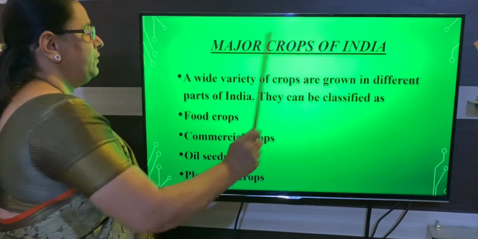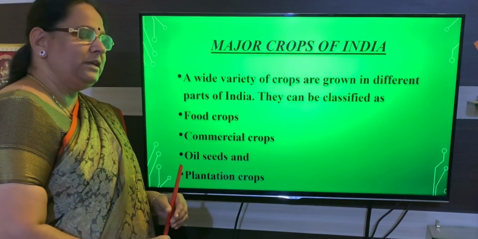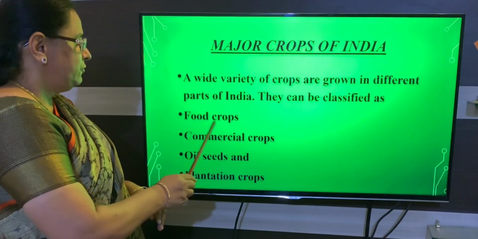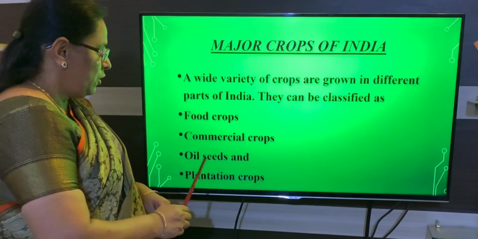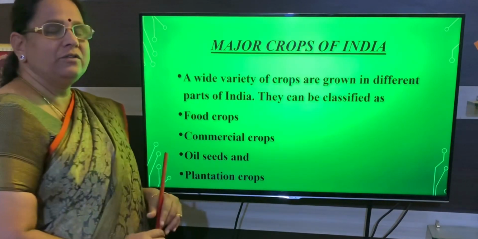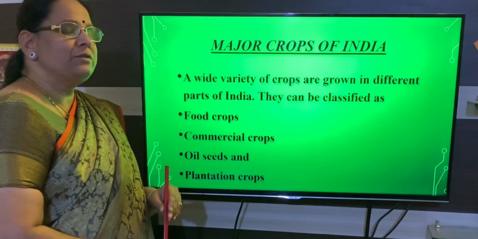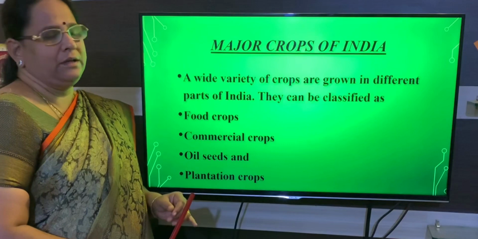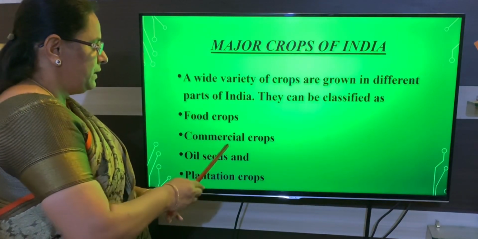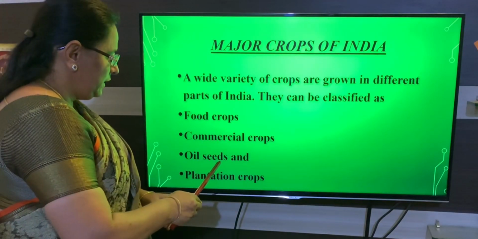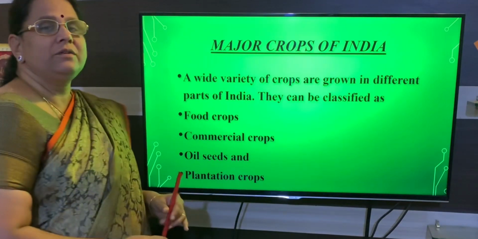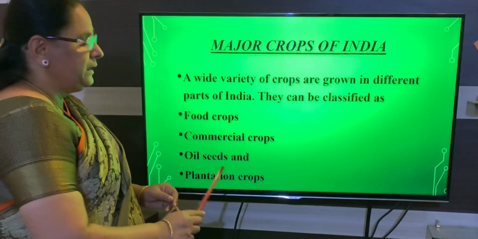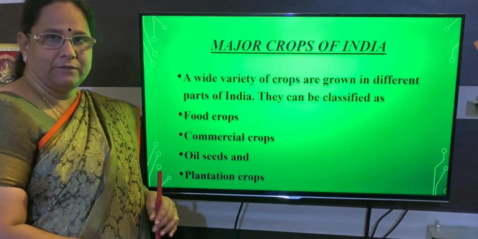Major crops of India. A wide variety of crops are grown in India, and those are food crops, commercial crops, oil seeds and plantation crops. So these are the different types of crops grown in India. Each crop you will now be learning in detail.